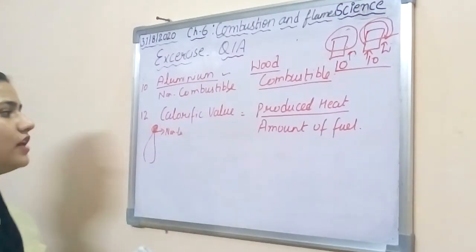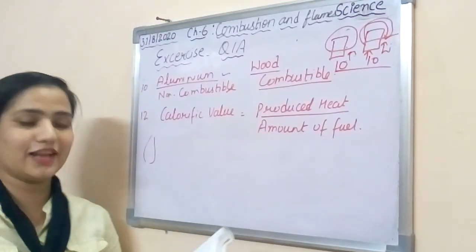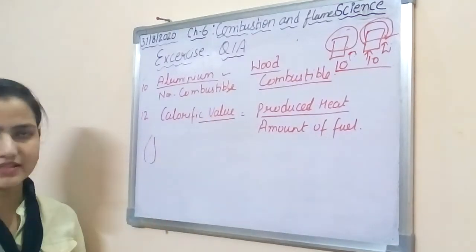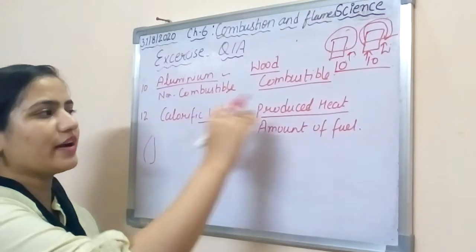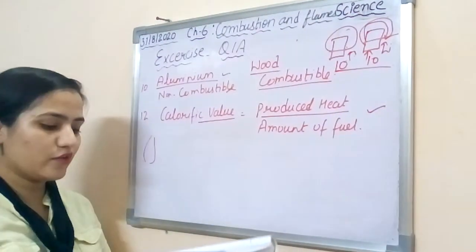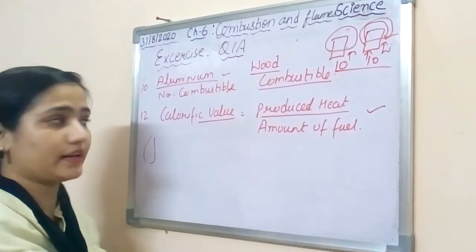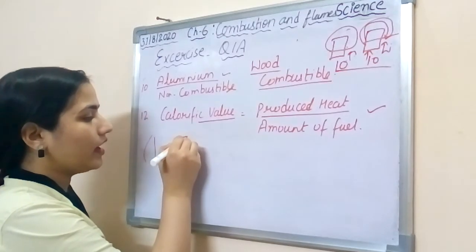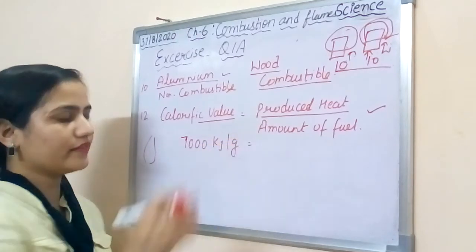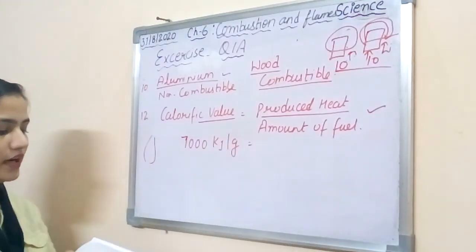Alright. Now let's come to question number 12. That is a very good question. We have to find out the calorific value. As you all know, we have done this question in the live classes as well. Calorific value can be found out with the help of this formula: heat produced upon amount of fuel. I would like to tell you again, cow dung cakes have 7000 kilojoule per kg. मतलब already उन्होंने दिया हुआ है 7000 kilojoule per kg of the calorific value, and they asked how much cow dung cake is required to produce energy of 35,000 kilojoule.